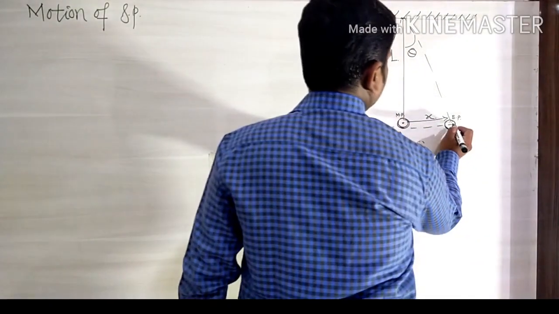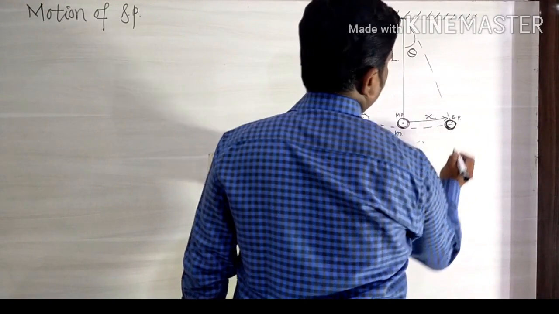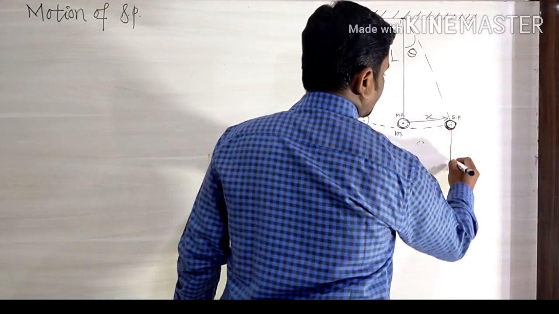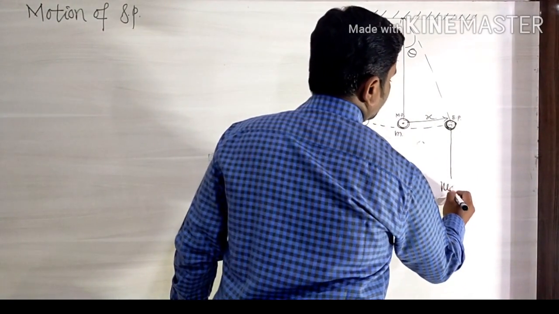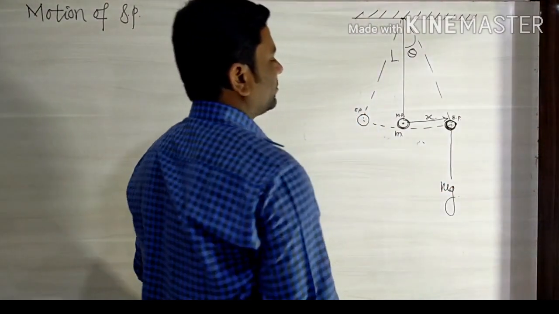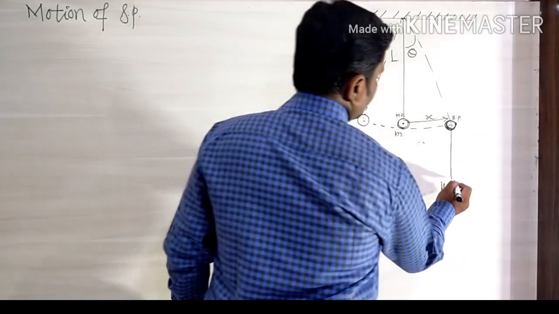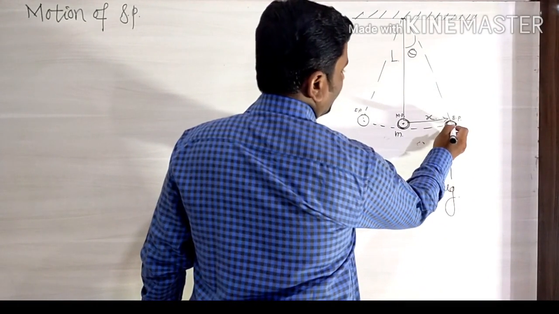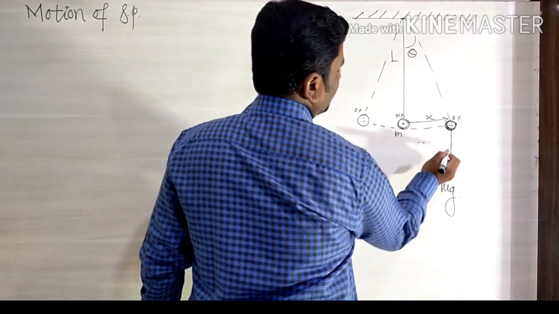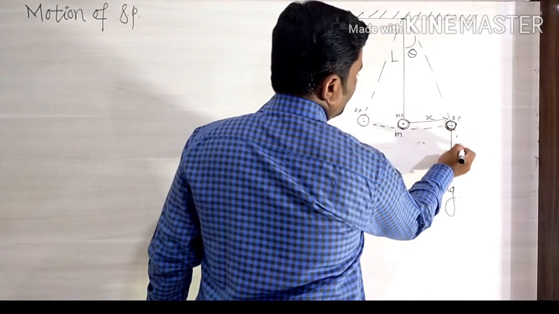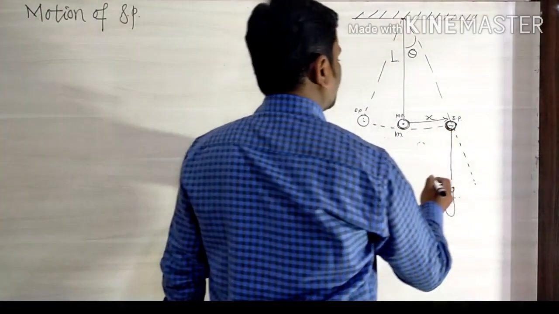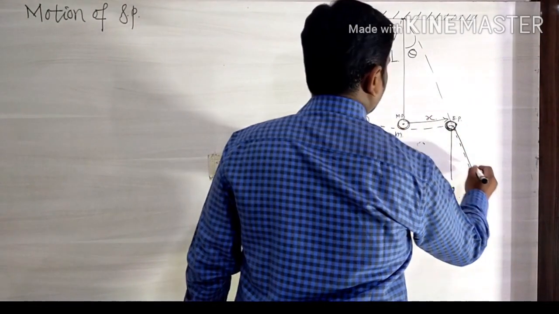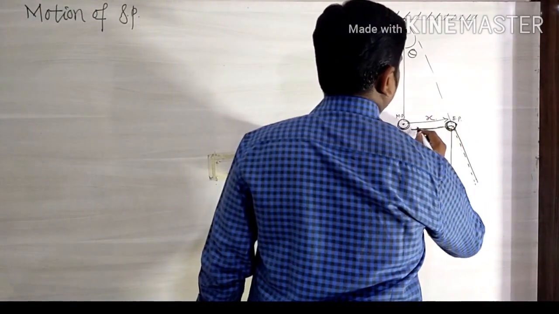At the extreme position, the weight of the bob acts in a downward direction. We know that weight is equal to mg. At the extreme point, this mg is resolved into two mutually perpendicular component vectors: one is the vertical component vector and another is the horizontal component vector.